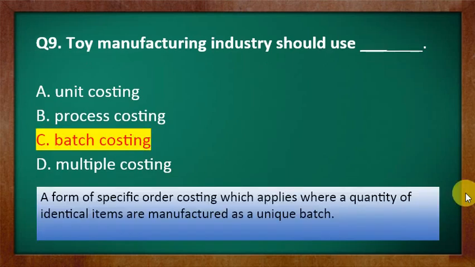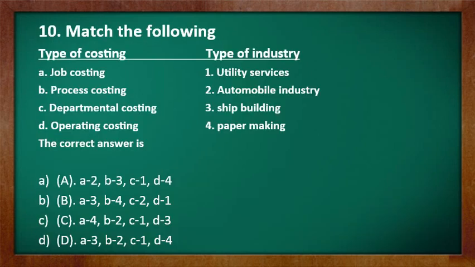So let's solve this question. See, the correct one is batch costing, as I discussed the meaning of batch costing. Basically it is a form of specific order costing which applies where a quantity of identical items, identical meaning the same items, are manufactured as a unique batch. So in toy manufacturing, where a number of the same toys are manufactured, option C will be suitable for this particular manufacturing industry.